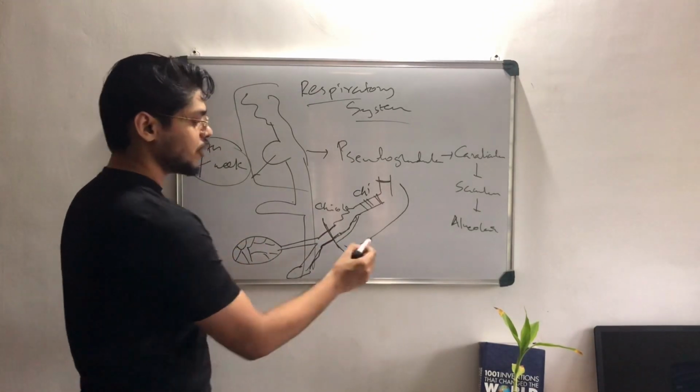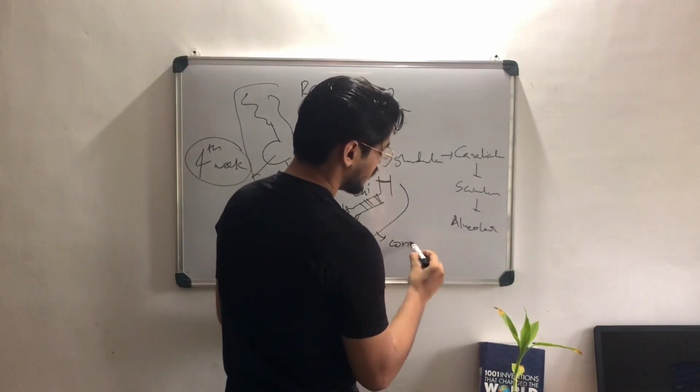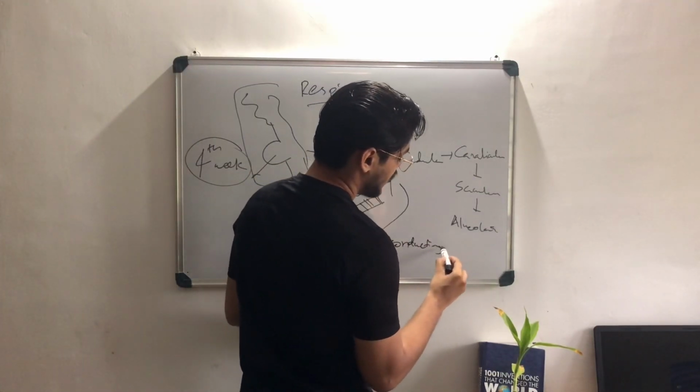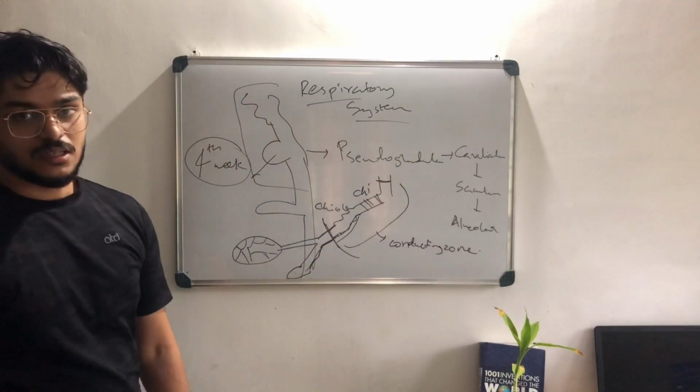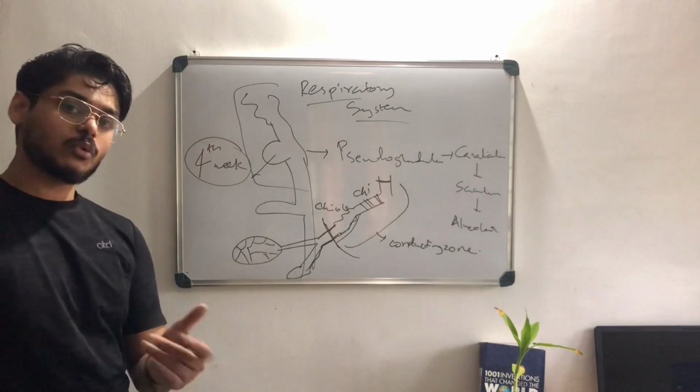That's why this part is known as the conducting zone. It is also known as anatomical dead space. There is also physiological dead space, we'll deal with that later.